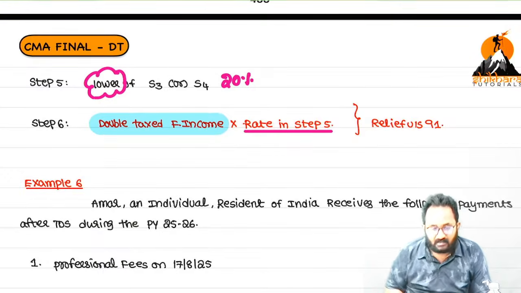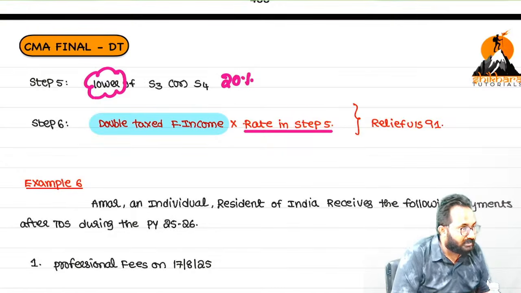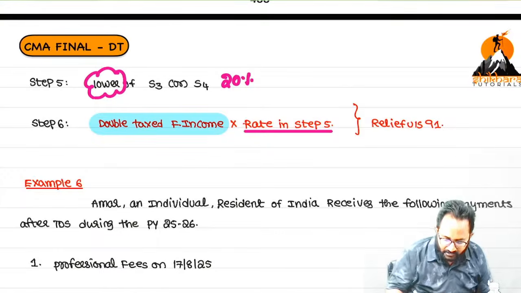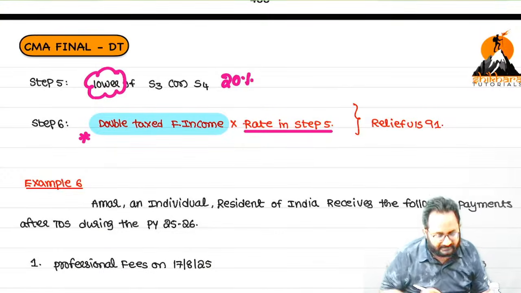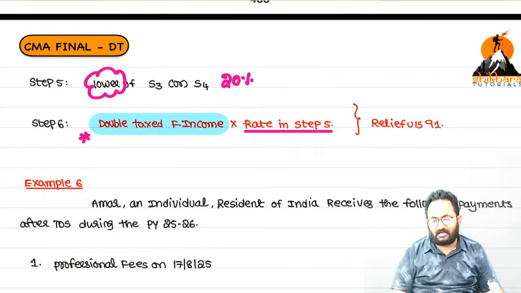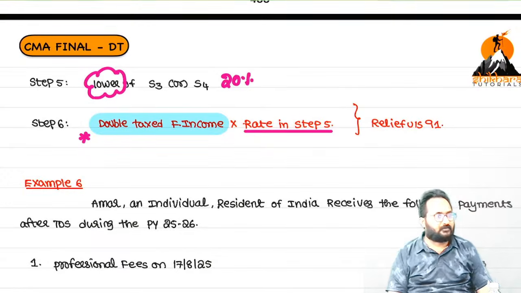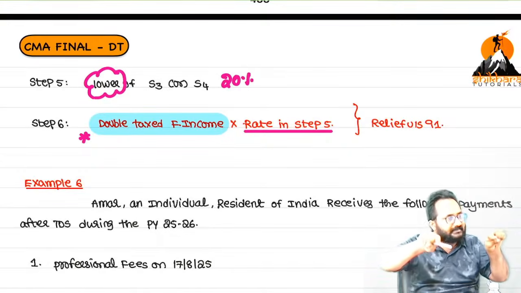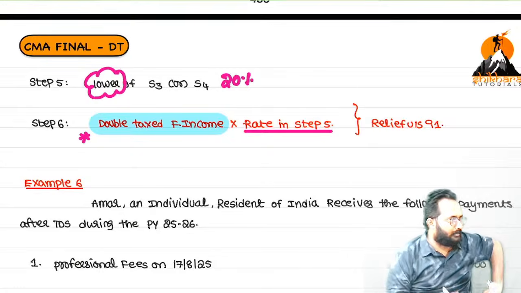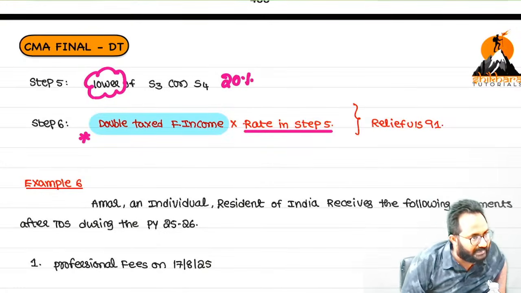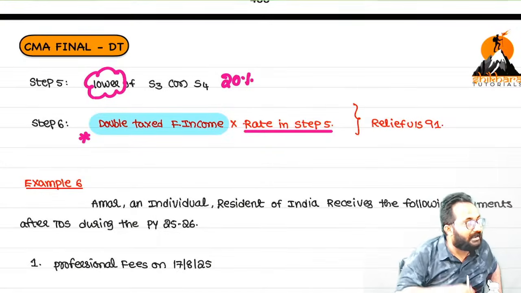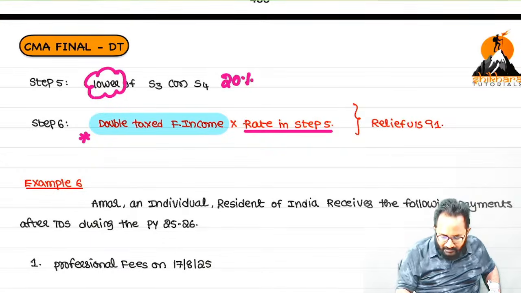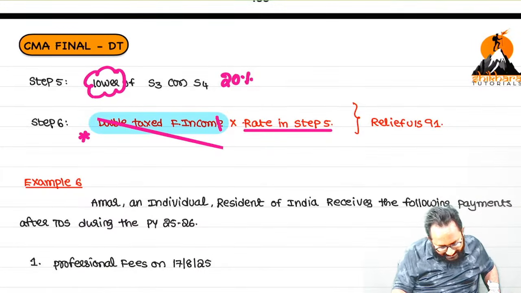Many students are thinking relief should be provided on foreign income. No. Relief is provided on doubly taxed foreign income. We have to provide the relief only on doubly taxed foreign income, the income taxed in both the countries. In our basic example, in both the countries, how much is doubly taxed? 2 crore. So doubly taxed foreign income is 2 crore. That type of thinking you have to maintain here. Many are applying directly on what?